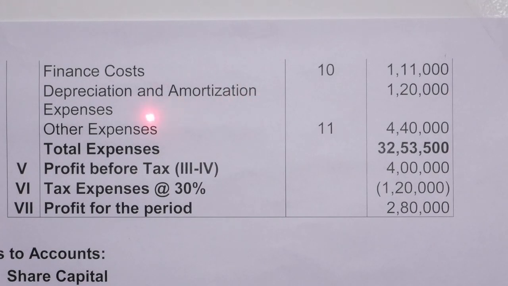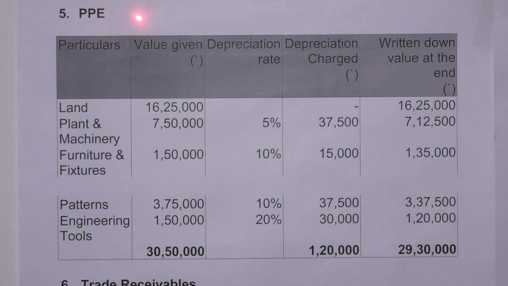Depreciation and amortization expenses. To understand this, now come to note number 5, property, plant and equipment. Particulars, value given, depreciation rate, depreciation charge, written down value at the end. Land, 16,25,000. Generally we do not charge depreciation on land, so the value is 16,25,000. Plant and machinery, 7,50,000. Depreciation rate is 5%, so 5% of 7,50,000 is 37,500. After deducting depreciation, we get a written down value of rupees 7,12,500.